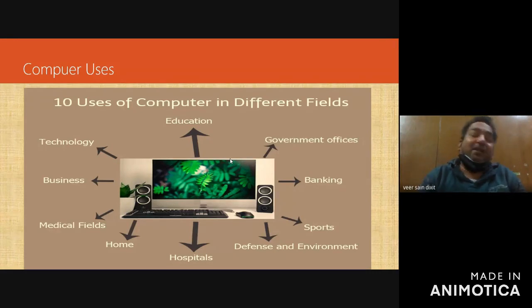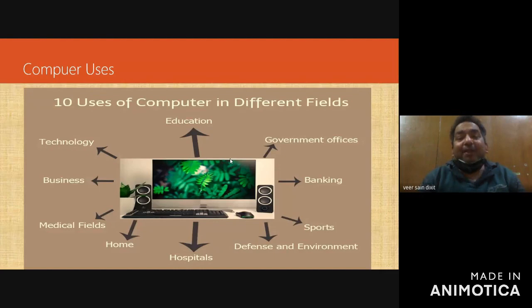Second thing, the computer doesn't do anything on its own. It's dependent on the man. Whatever instruction the person gives to the computer, it will do accordingly. It doesn't perform anything on its own.